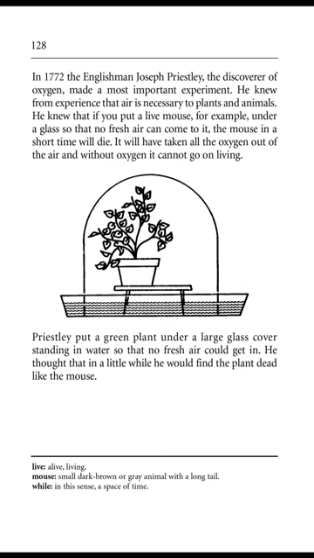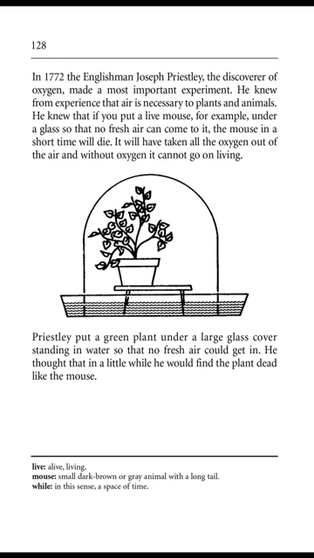Page 128. In 1772, the Englishman Joseph Priestley, the discoverer of oxygen, made a most important experiment. He knew from experience that air is necessary to plants and animals. He knew that if you put a live mouse, for example, under a glass so that no fresh air can come to it, the mouse in a short time will die.